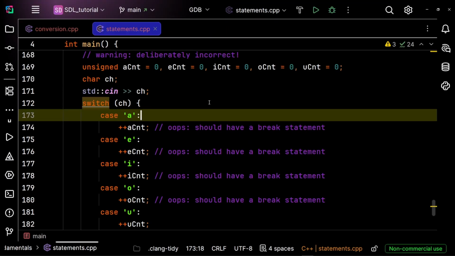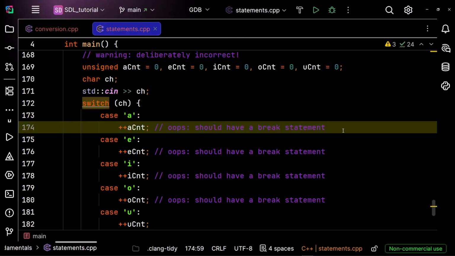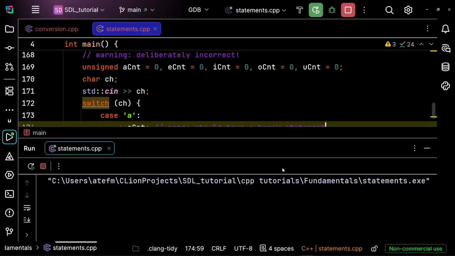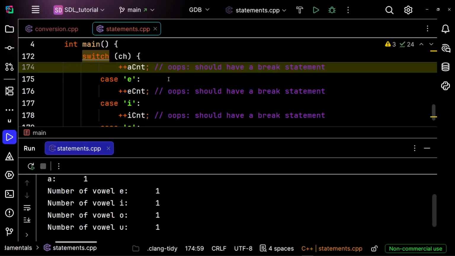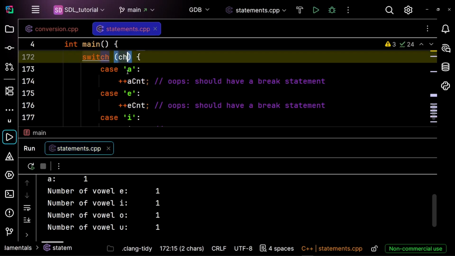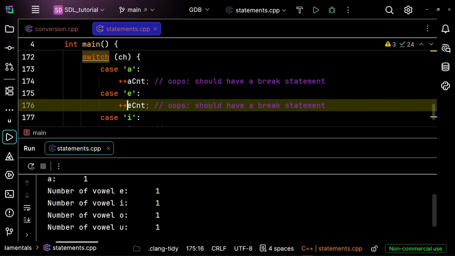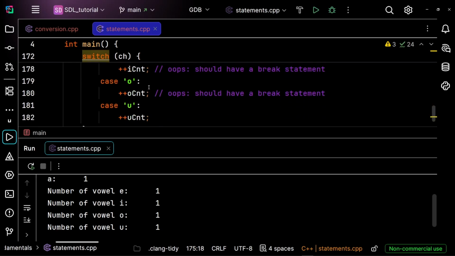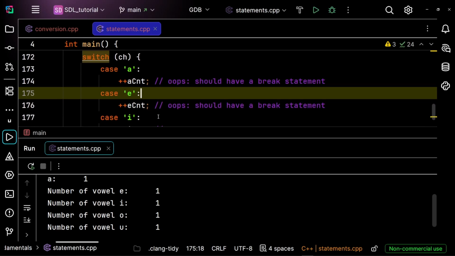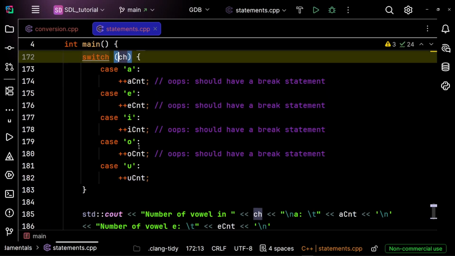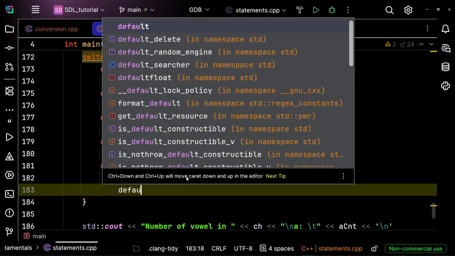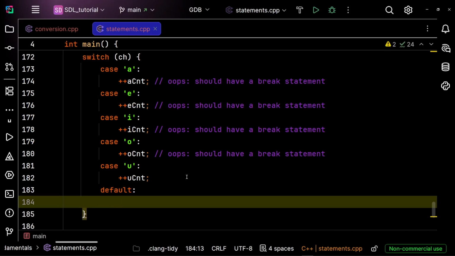What happens when we don't add a break after each case? Let's run the program and see what happens. So if I enter just a, as you can see, it has incremented all the vowels. So when ch matches a, it's going to increment a count. And then if it didn't find any break statement, it will also increment the next count. So as long as it doesn't hit any break statement, it's going to keep going into the other cases. What if ch isn't a vowel? Then we can add just a default and we can do something here. It shouldn't be empty, so you should add a statement inside it.